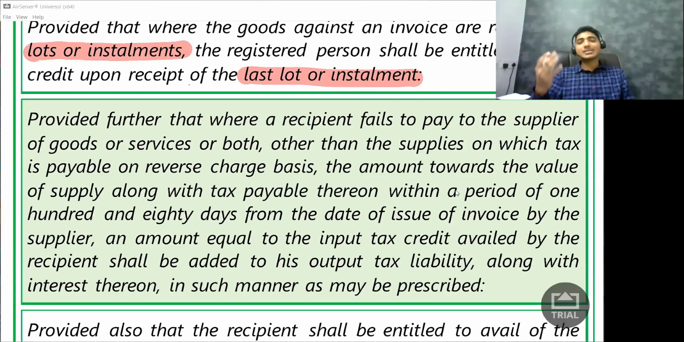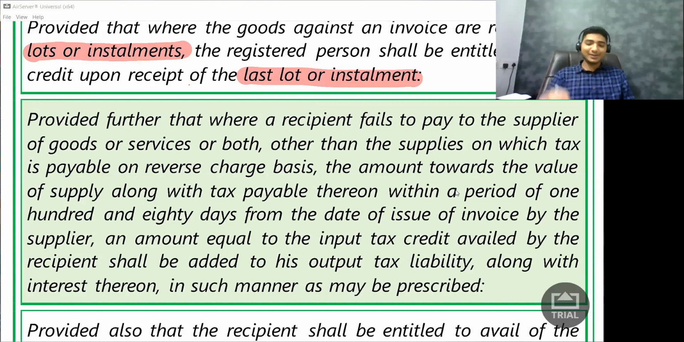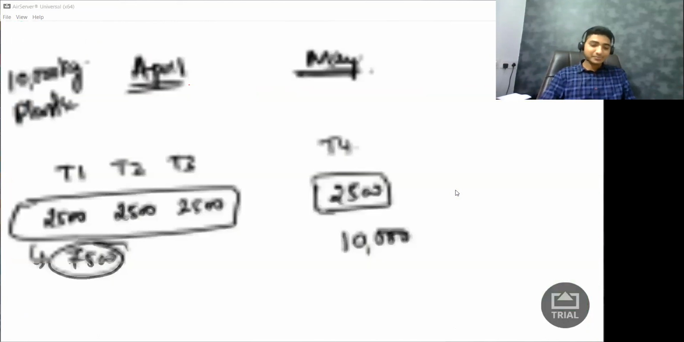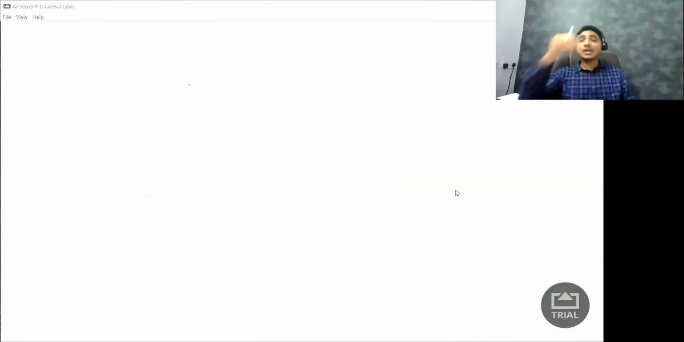Sir, what does this line even mean? I'll tell you. It's very simple. This particular provision was not there in any law as far as indirect taxation is concerned, as far as service tax was concerned, as far as excise was concerned. This particular provision was not there. So here what they are trying to say, I'll tell you, listen.